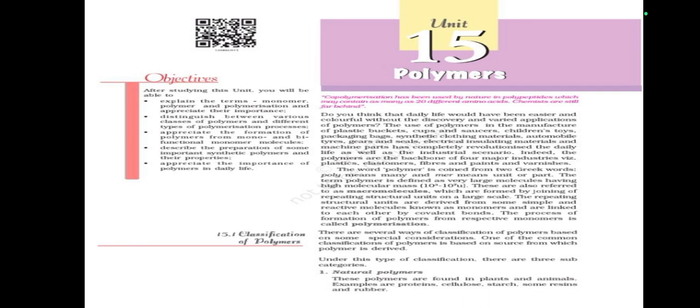Classification of polymers. There are several ways of classification of polymers based on some special considerations. One of the common classifications of polymers is based on the source from which the polymer is derived. Under this type of classification, there are three subcategories. Natural polymers. These polymers are found in plants and animals, and examples are proteins, cellulose, starch, some resins, and rubber.